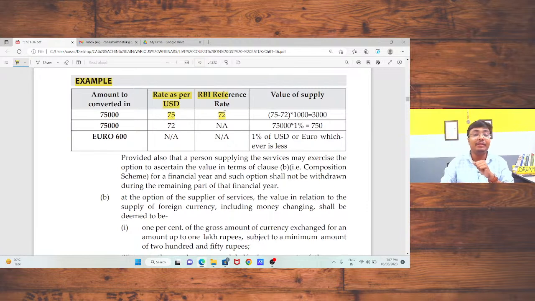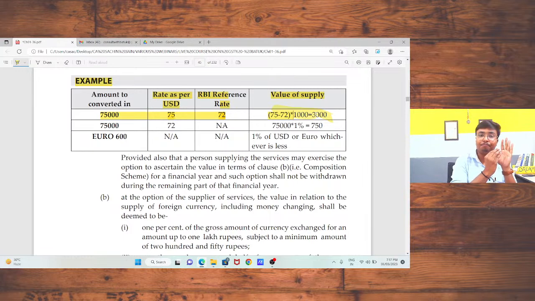For calculation, I need to deduct the RBI reference rate from the US dollar rate, that is 75 minus 72, and multiply that figure by the units which I am going to convert. I have Indian currency of 75,000 rupees and the rate of the US dollar is 75, so from that conversion I will get 1000 US dollars. In that case, 75 minus 72 multiplied by the number of units, that is 1000, gives 3000 rupees as my value of supply. The bank needs to pay tax on these 3000 rupees. Is that okay? Sir, it is a very important part.